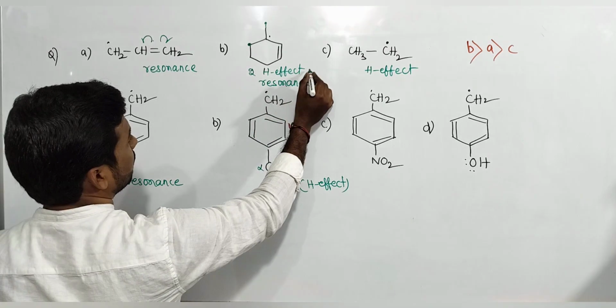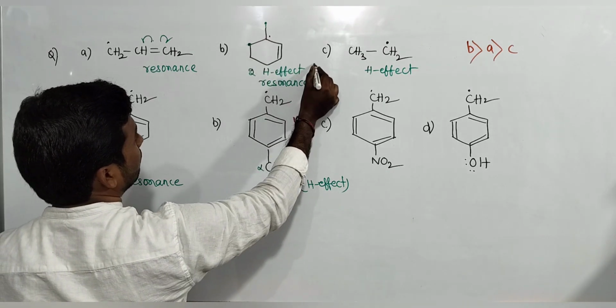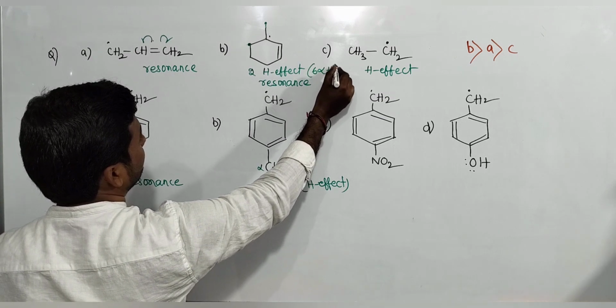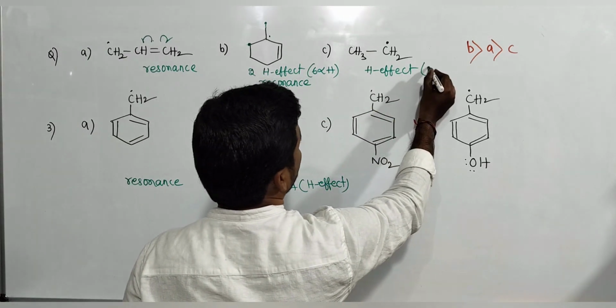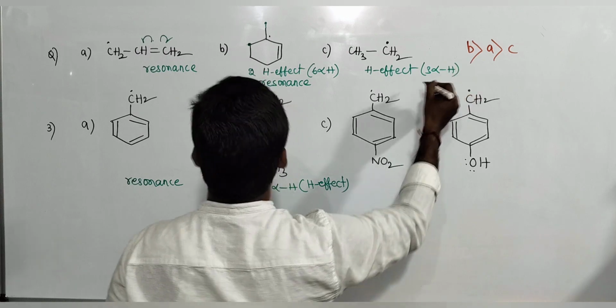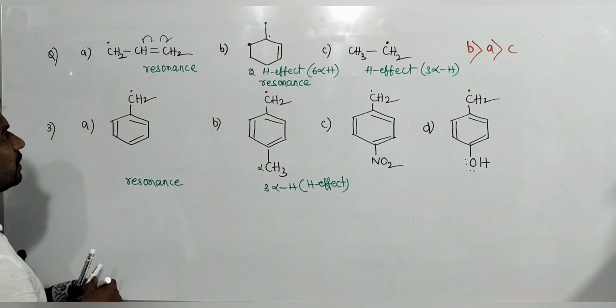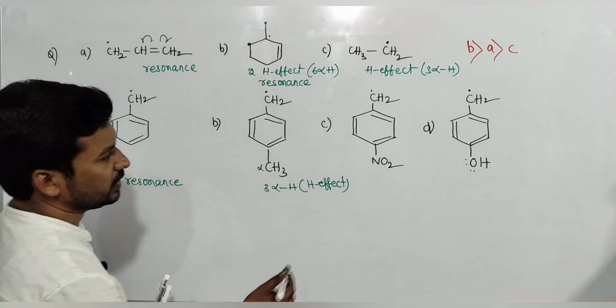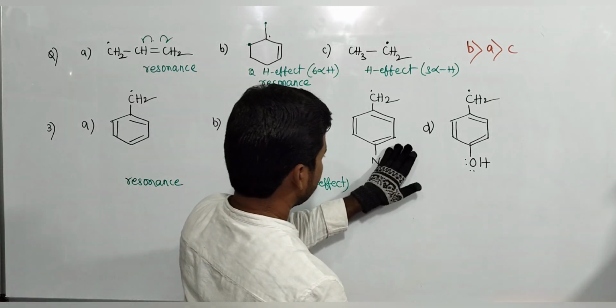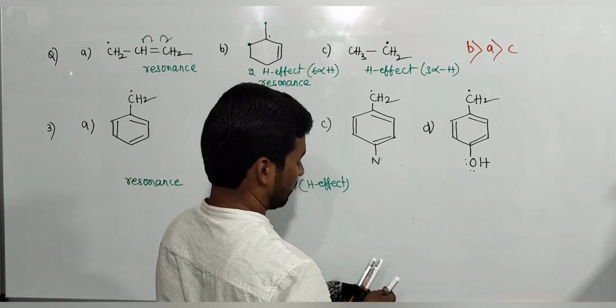Here how many alpha hydrogen? 3 plus 3, 6 alpha hydrogen. Here how many alpha hydrogen? 3 alpha hydrogen. Here how many? So here hyperconjugation is not possible. Now tell me here. So NO2 group is actually what? NO2 group is a minus M group.